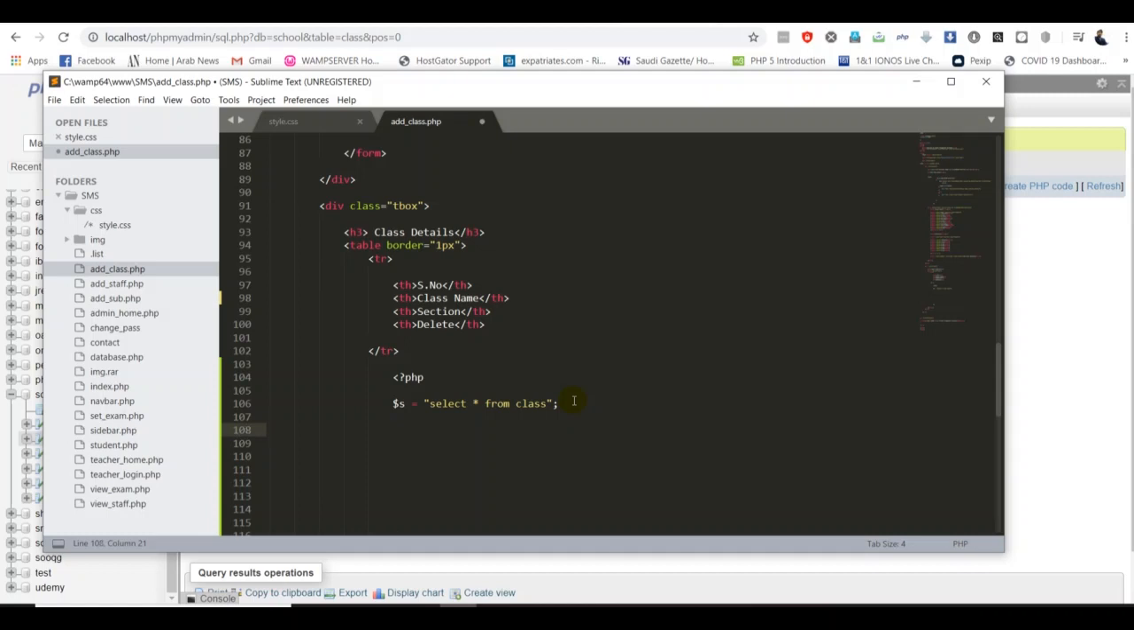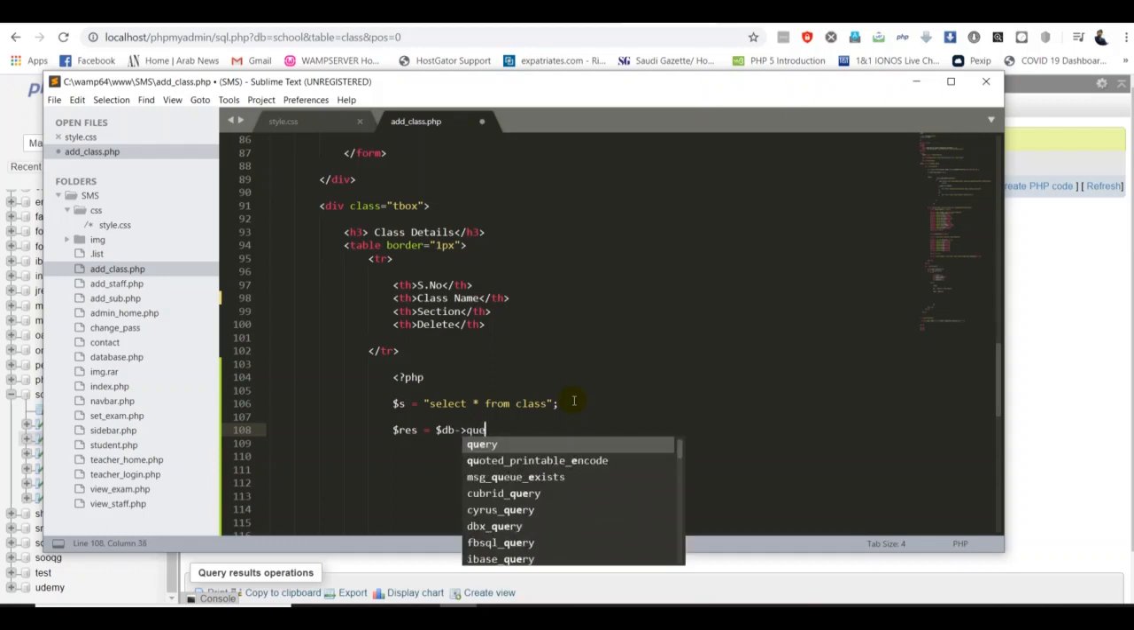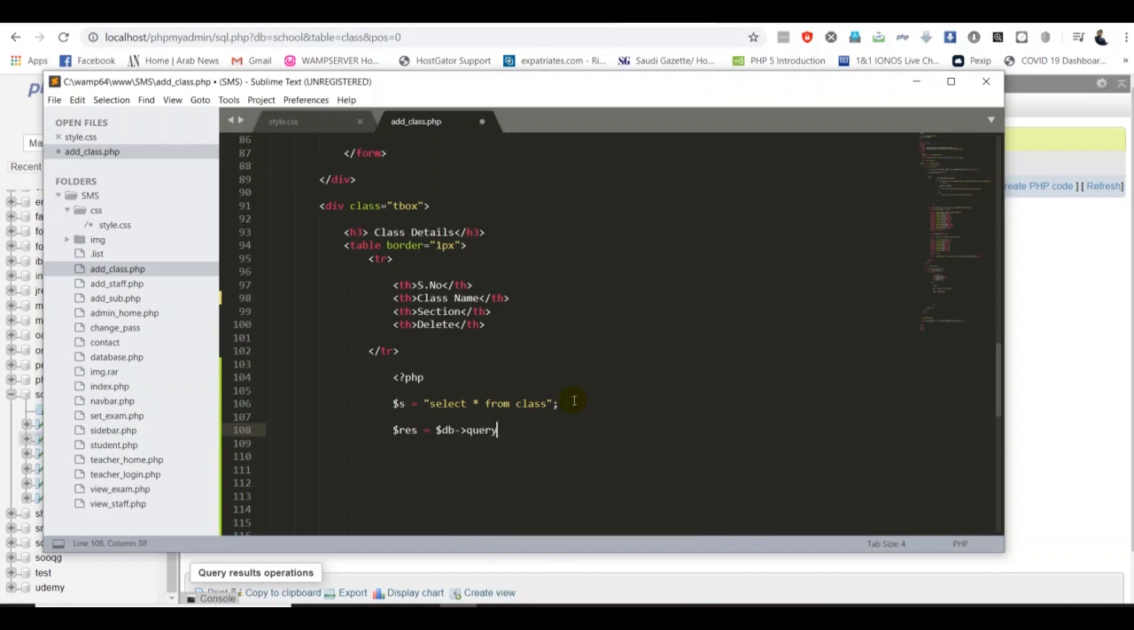Now I can run this variable. I can create one more variable, res, or anything, with our database, arrow operator, then type query. We use this query many times, so you should be familiar. This is the common way to run the query on the database into any declared variable. So I'm putting it here. Now I have run my query.